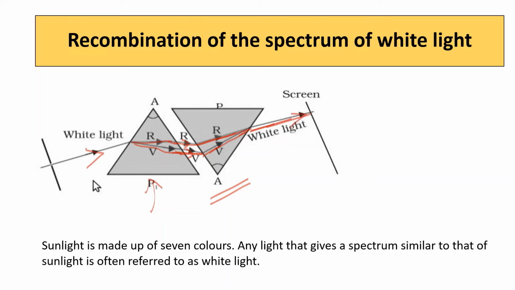The white light was obtained on this screen. From this he concluded that white light is made up of 7 colors. Any light that gives a spectrum similar to that of sunlight is referred to as white light.